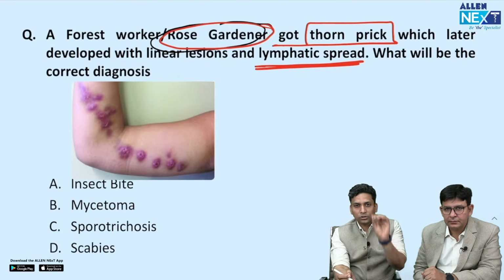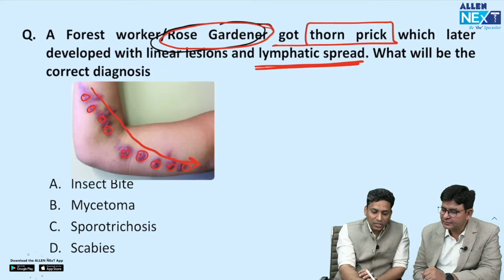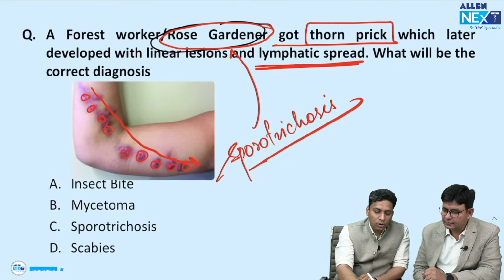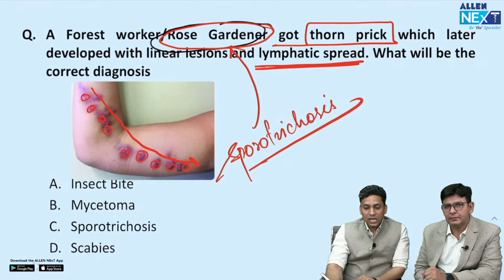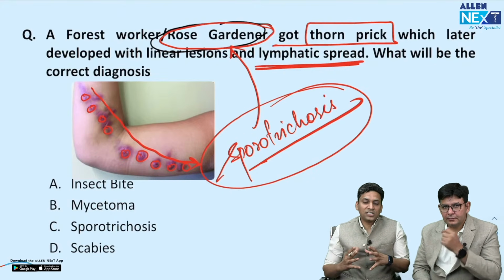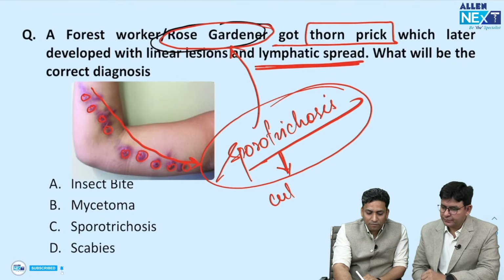The patient had a thorn prick, and after that a nodule developed, then another nodule, then another, and this linear row of nodules starts developing. Such a linear row of nodules is seen in sporotrichosis, which is also known as rose gardener's disease. Now remember that sporotrichosis can be of multiple types, but here we are discussing the most common type, which is the cutaneous type or the lymphatic type.